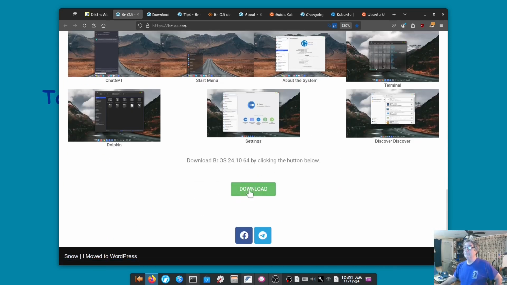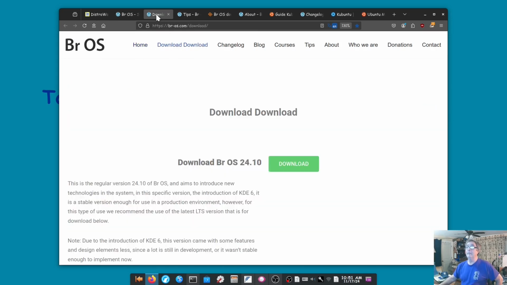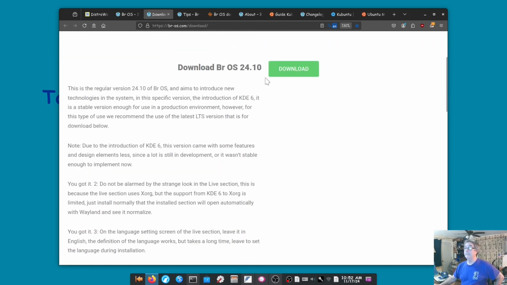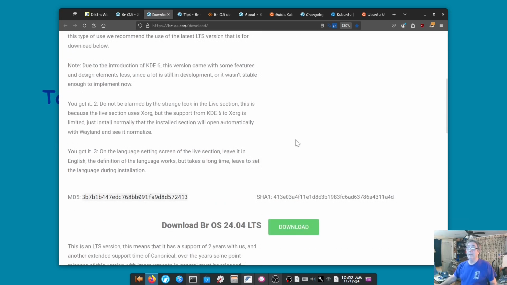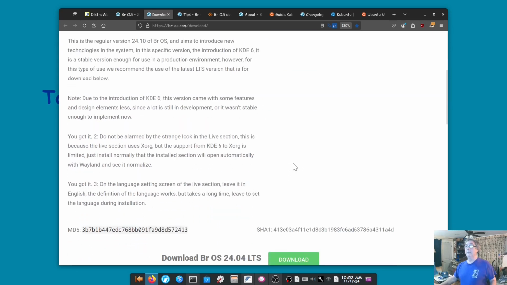Alright, this button right here will lead you to the download, as well as this download there. It'll bring up another site. Once you translate it, you can get 3 different versions here. The regular version, which is what I installed, is at the top here. Most people are going to just click right there.